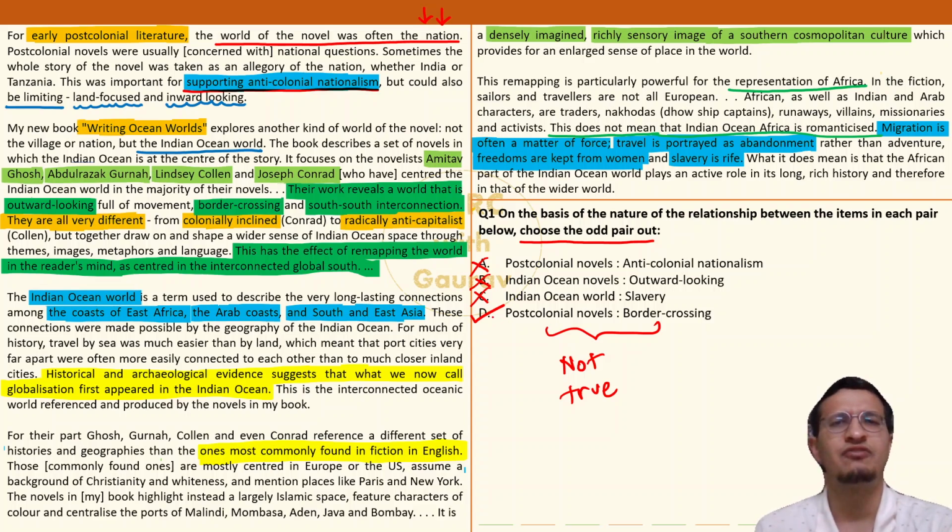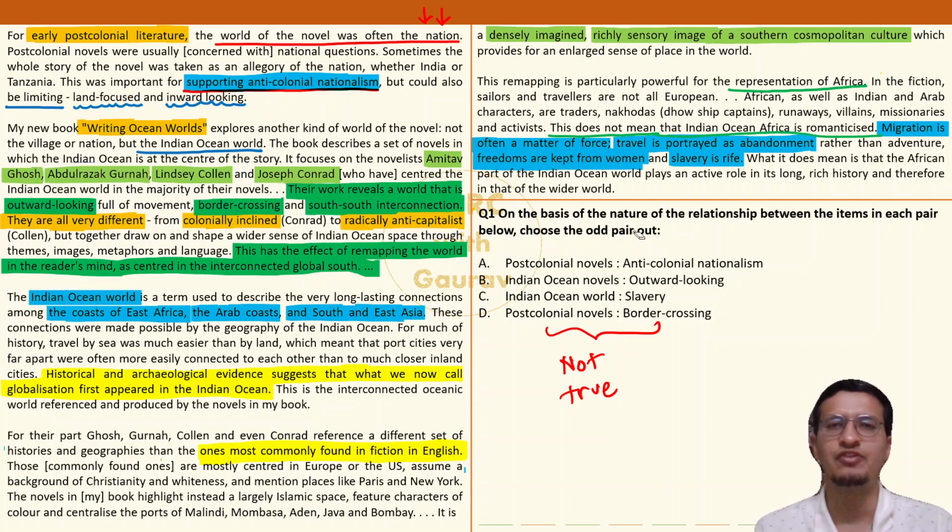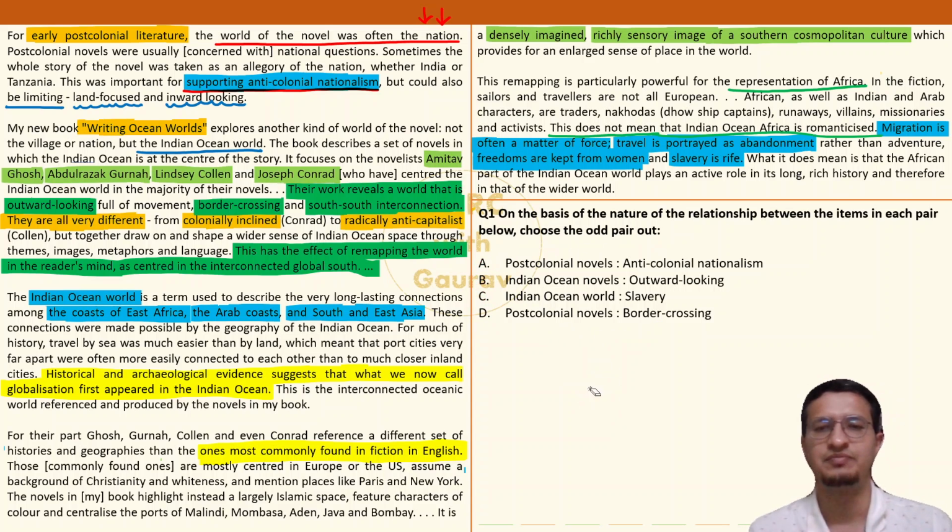Okay? Fair enough. Hardly any headache or massive inferences to be drawn. You just need to remember where it is written what. So a bit of a detail oriented question, nothing more than that. I hope that you got this correct. Still, if you have any doubts, let me know in the comment section.